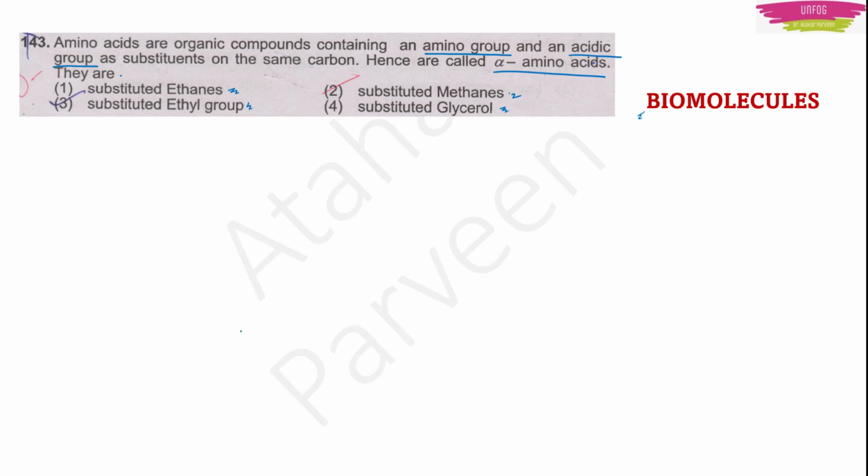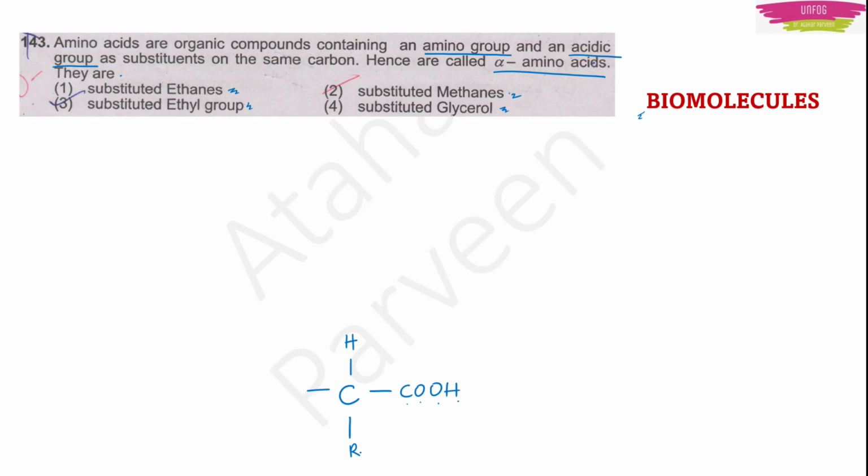Now we have already discussed the structure of amino acid before. Remember, we had one central carbon and it was having 4 different bonds, right? One bond it was making with hydrogen. Then another bond it was making with the carboxylic group, which is COOH.